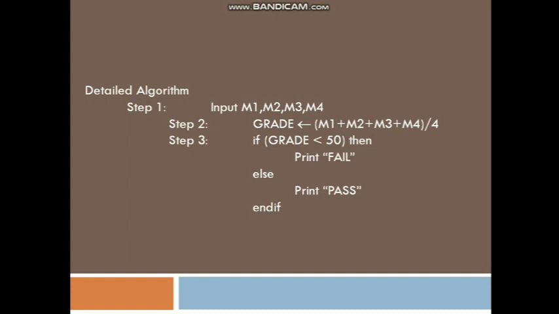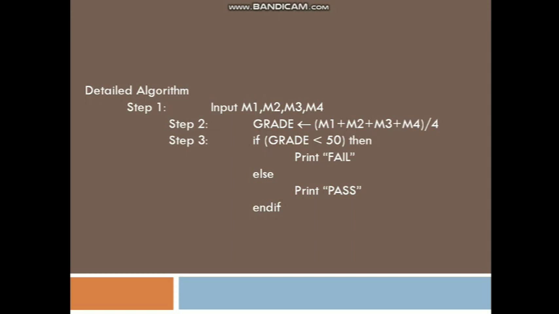Step number 2 says the grade. How to calculate a grade? They have taken the average. They have not taken any percentage. The average will be calculated using M1 plus M2 plus M3 plus M4, which means there are totally 4 subjects, and the sum needs to be divided by 4.